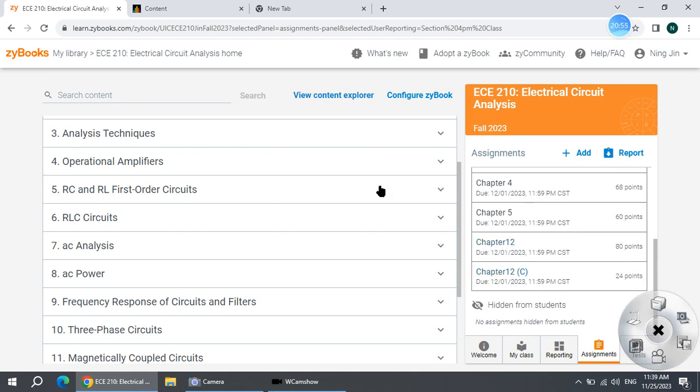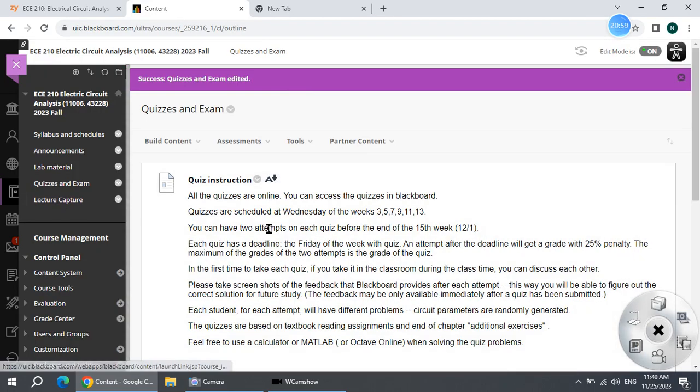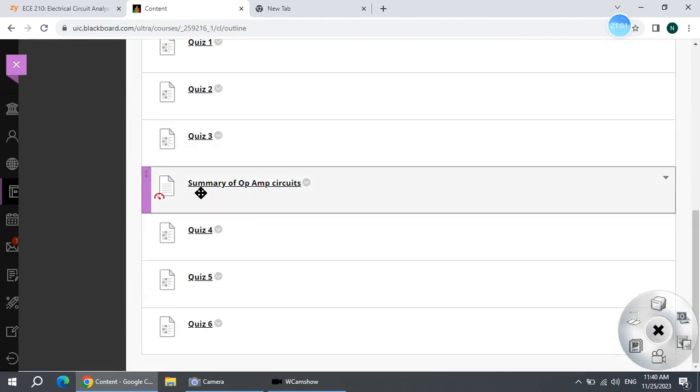And one more thing about the formula sheet, actually it is here in the quiz. Here I have a summary of op-amp circuits. This is also from the textbook, but that section is not included in the reading assignment. So if you just go over the reading assignment, you will not see this table. But this table is useful, so I put it here. You can have a look.